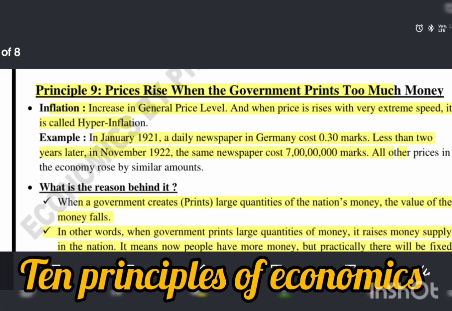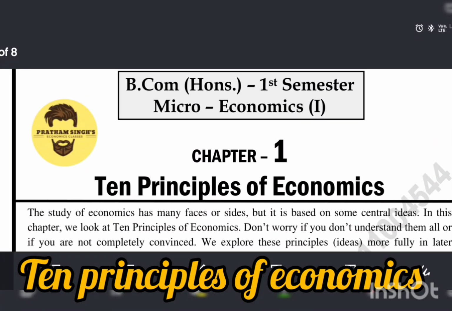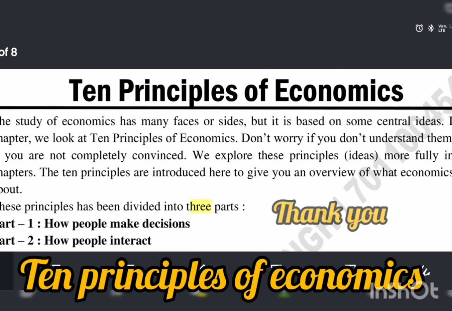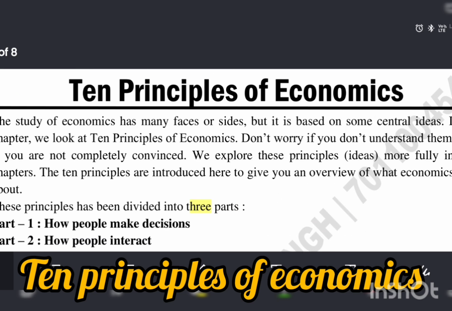These are the details of the third part of the ten principles of economics. Here the ten principles of economics are finished.